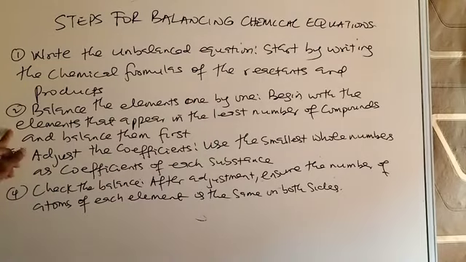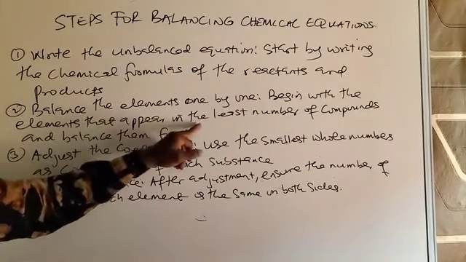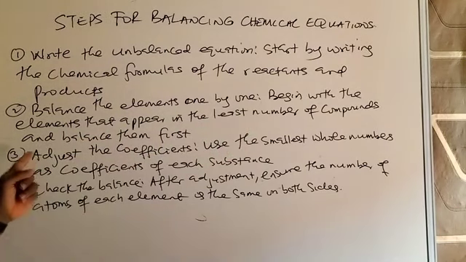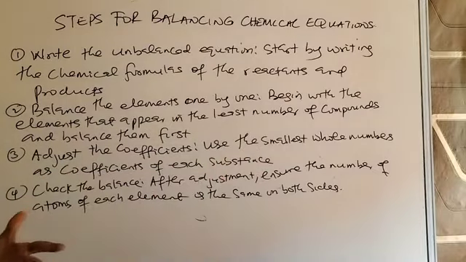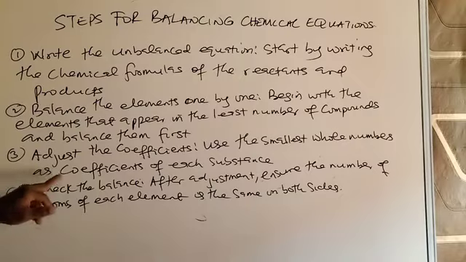Then number 2, balance the elements one by one. Begin with the elements that appear in the least number of compounds and balance them first. Okay? Number 3, adjust the coefficients, that's the number of moles. Use the smallest whole number, and that whole number is 2. You start by using 2. It's a kind of trial and error method. The smallest whole number as coefficient of each substance. Number 4, check the balance. After adjustment, ensure the number of atoms of each element is the same on both sides.